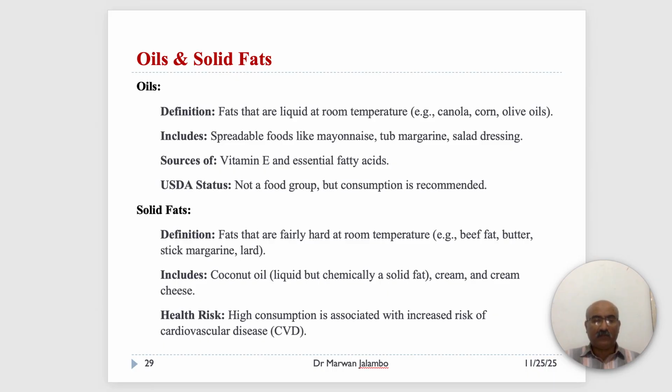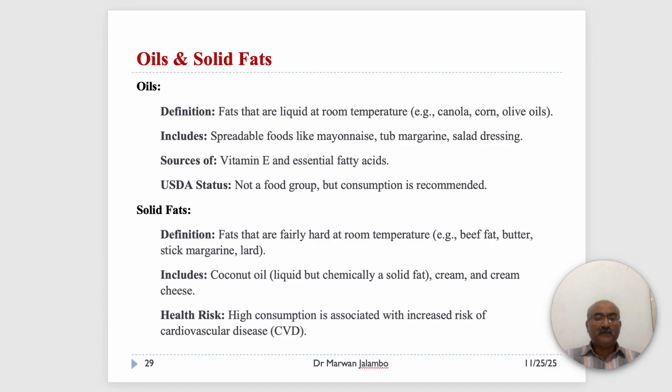Its chemical structure makes it a solid fat. High consumption of solid fats has been associated with an increased risk of cardiovascular disease.